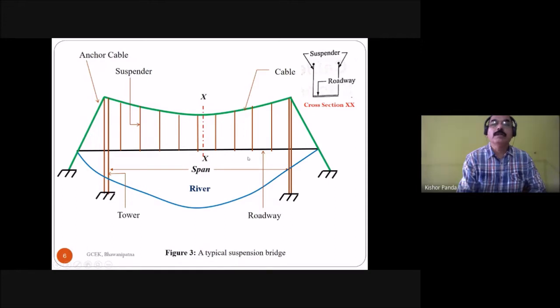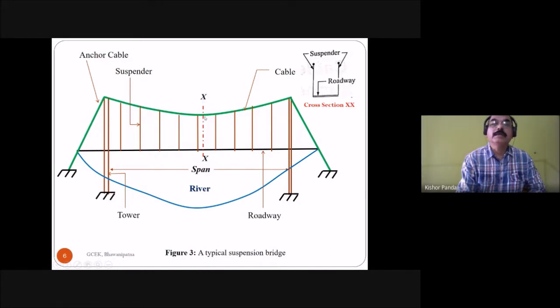These two vertical posts are called the towers, and these are the anchor cables. The length between the two towers is called the span of the suspension bridge.